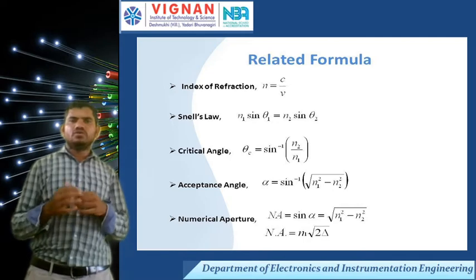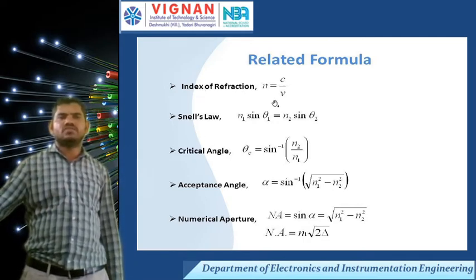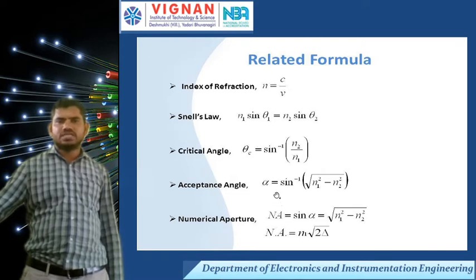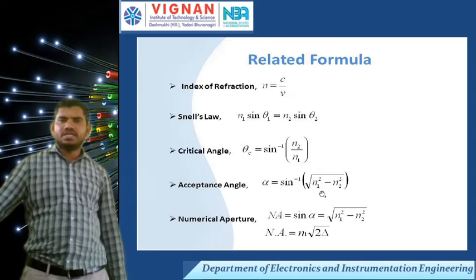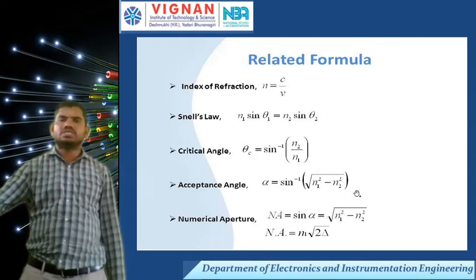Till now we have derived these formulas. The index of refraction is n equal to c by v, and Snell's law is n1 sin theta 1 equal to n2 sin theta 2. The critical angle theta c is sin inverse of n2 by n1. The acceptance angle alpha, or theta a, is sin inverse of the square root of n1 square minus n2 square.